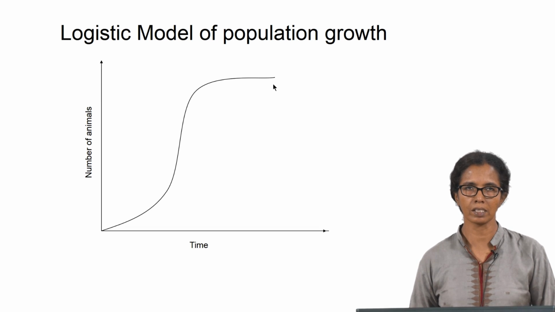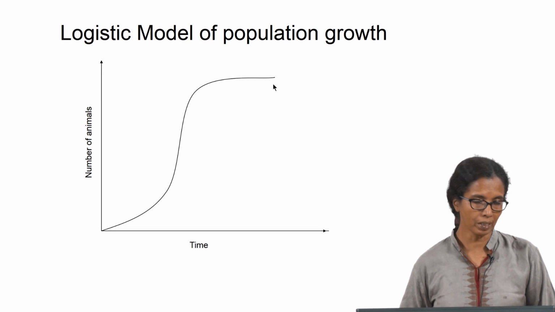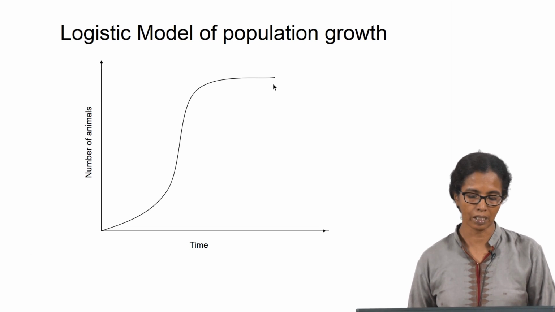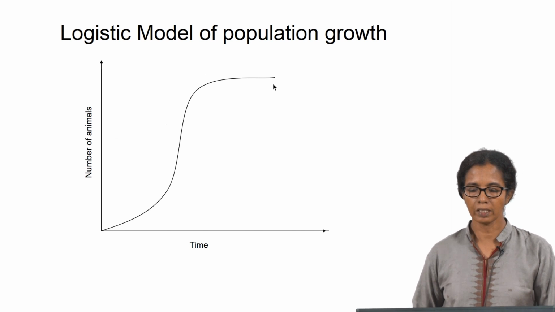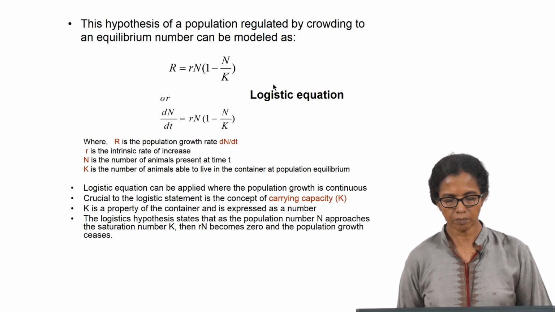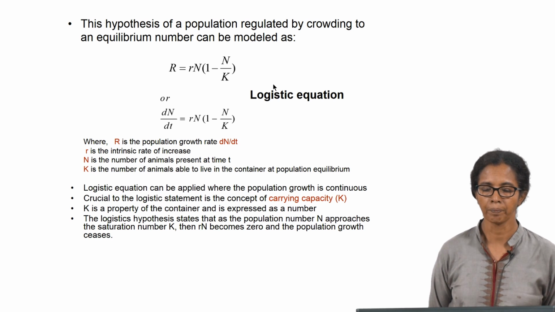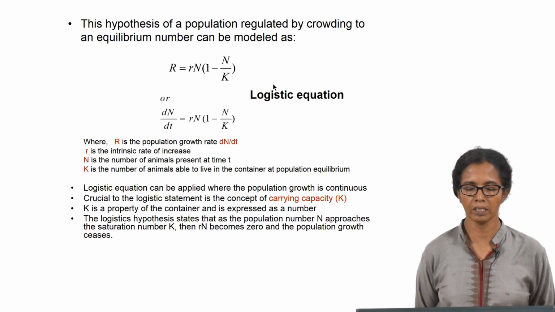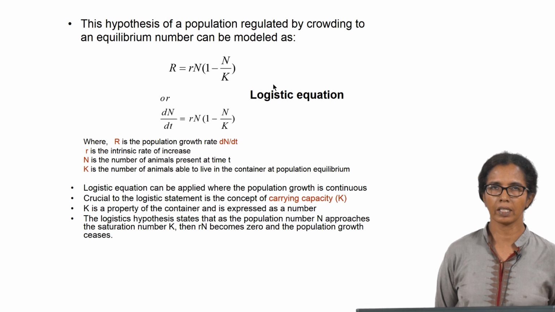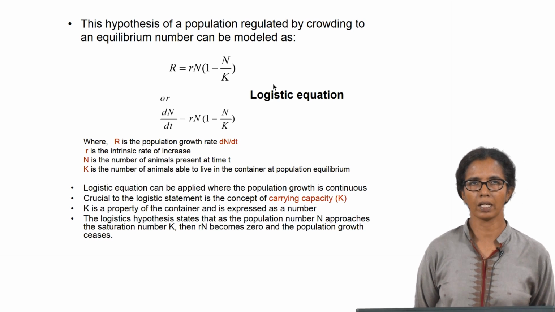So, what dictates this growth curve and what dictates the steady state that it reaches after a certain time? As we said already, it is dictated by the container in which it is growing, or the resources available to that population. This is in the absence of any competition. So, the logistic model can be expressed using the logistic equation.